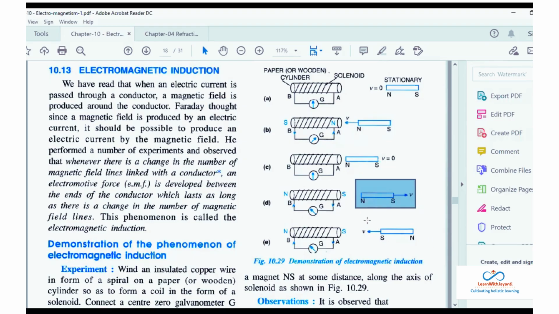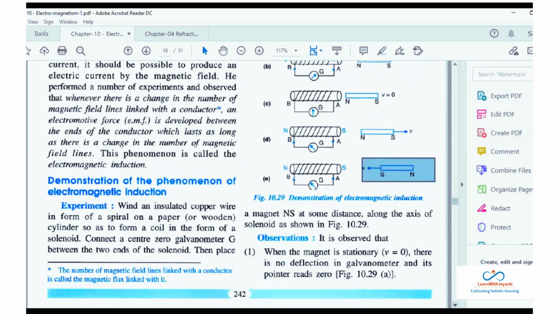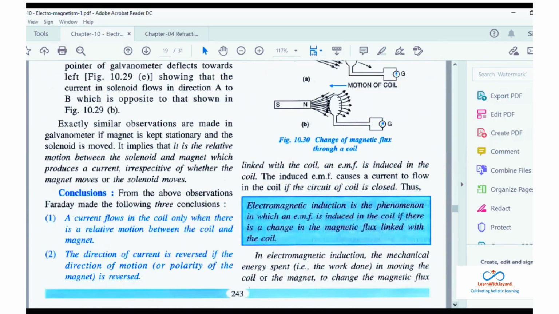Another way is to reverse the polarity. If you change the polarity of the magnet, you will still see the current flow in a different direction. So there are 2 ways to change it. One is the direction of motion, and the second is to reverse the polarity of the magnet.